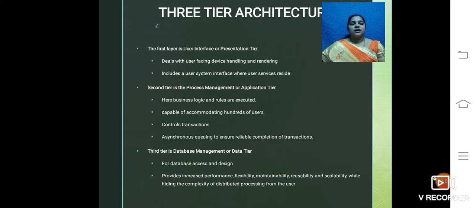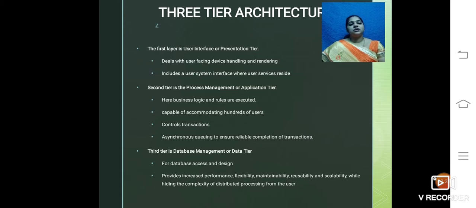And the second tier is called the application tier or process management layer. Here, the business logic and rules are executed. It is capable of accommodating hundreds or thousands of users or more. It controls the transactions, and asynchronous queuing is used to ensure the reliable completion of the transaction.